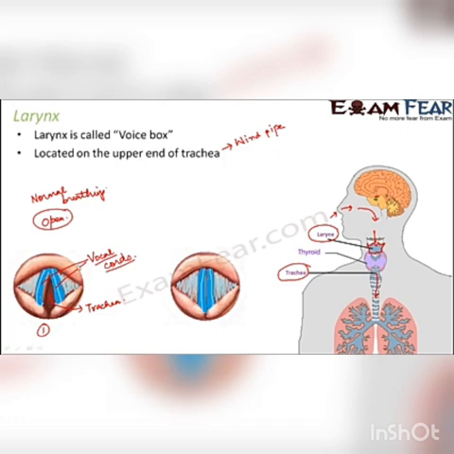Now what happens during talking? During breathing, the sound produced is very feeble. You do not hear the breathing sound that properly. But what happens during talking? When you talk, you are actually producing a considerable amount of sound. So in this case, the vocal cords remain closed. When I say closed, I mean they are very close to each other. So you do not have that space here to allow air to pass into the lungs.